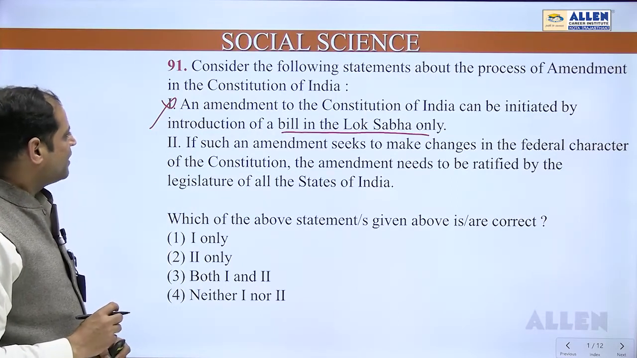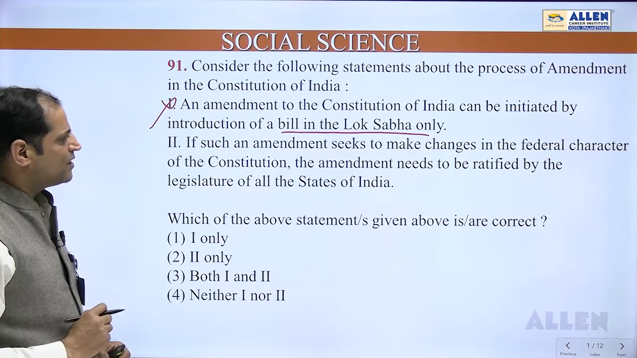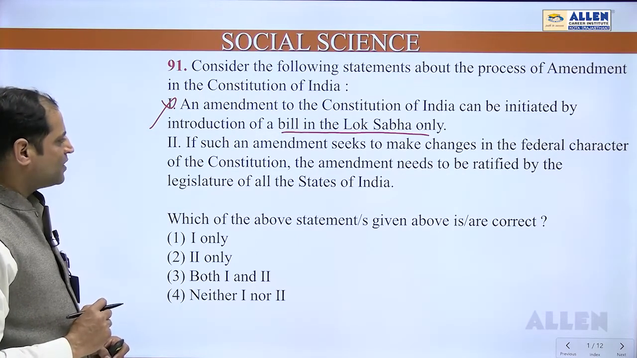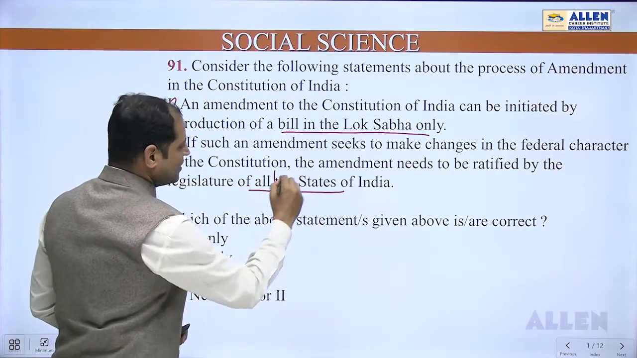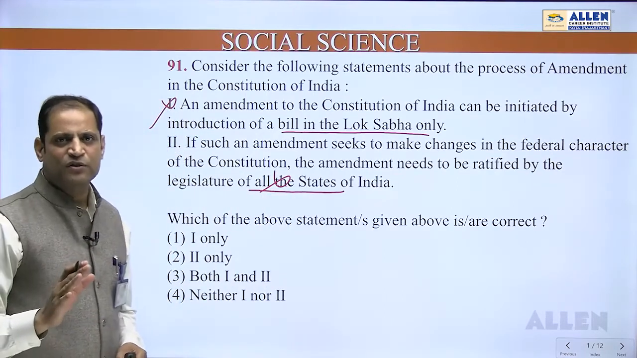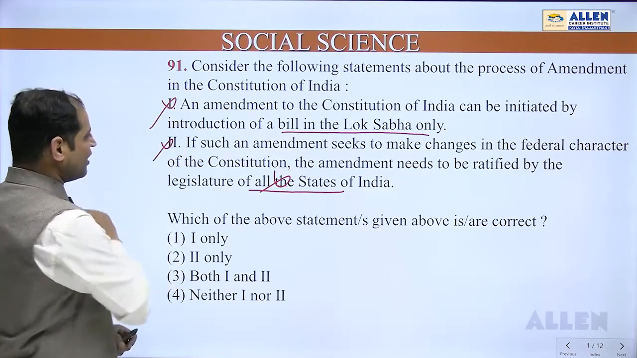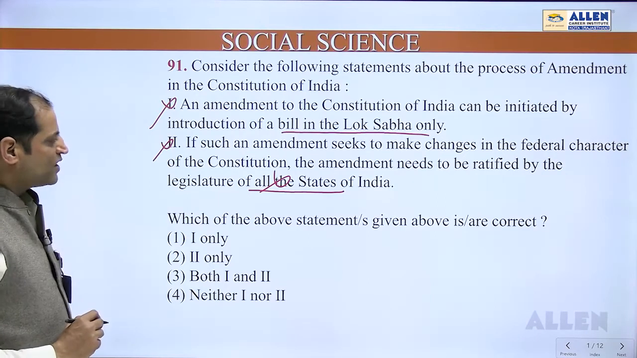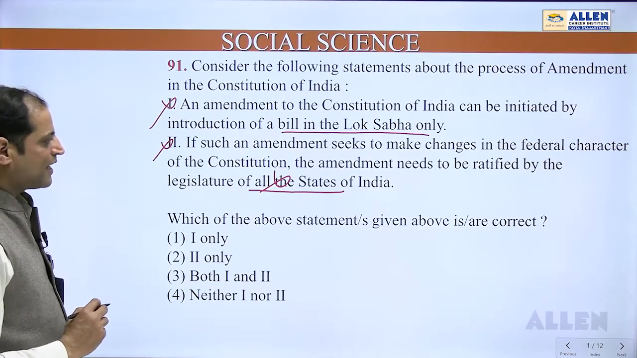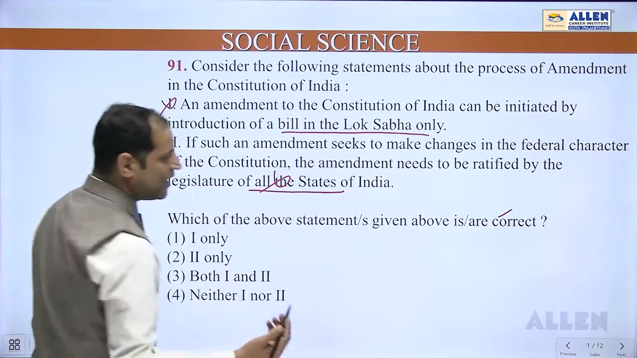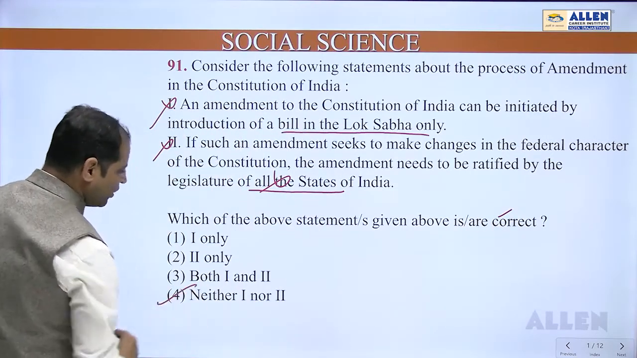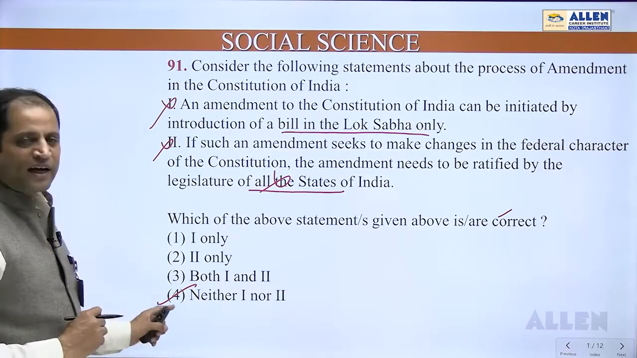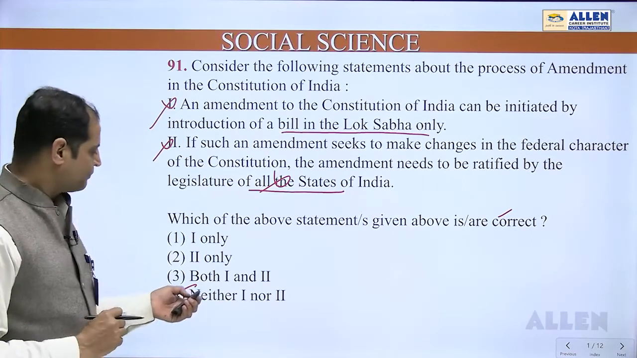Second statement says, if such an amendment seeks to make changes in the federal character of the Constitution, the amendment needs to be ratified by the legislature of all the states. Even this one is wrong. 50% of the states should ratify it. So both statements are wrong. Which of the above statements given are correct? They are asking about correct. None of them is correct. So the option number 4, neither 1 nor 2 are correct. So question number 91, the correct option should be option number 4.